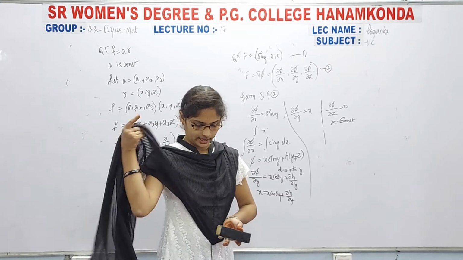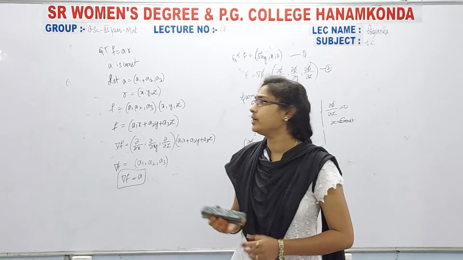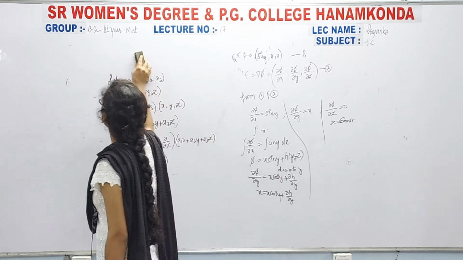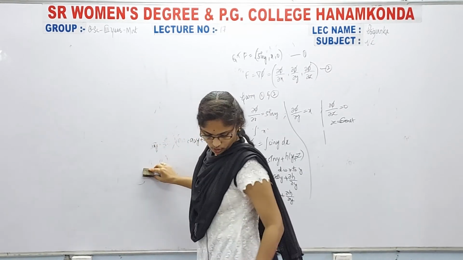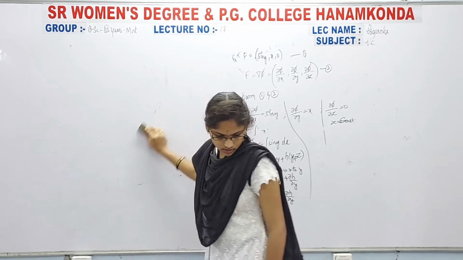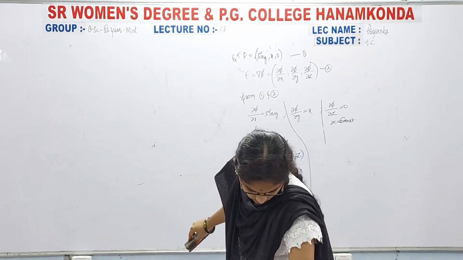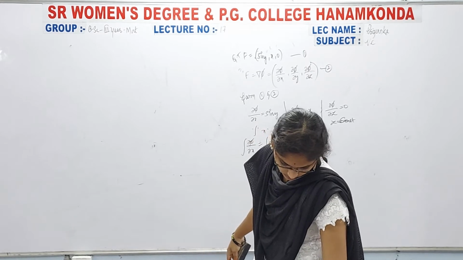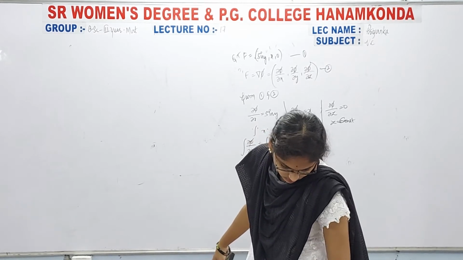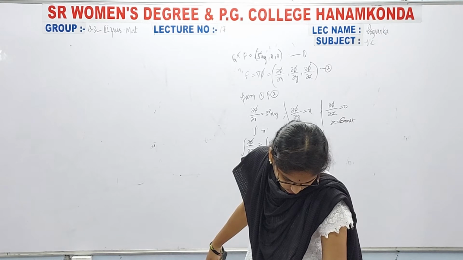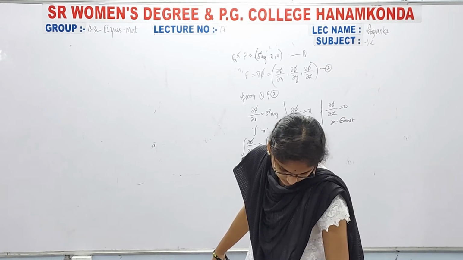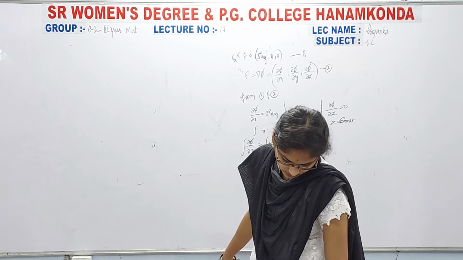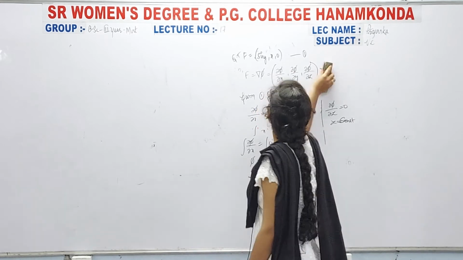So next, put a side heading: Unit 4. The divergence of a vector field.